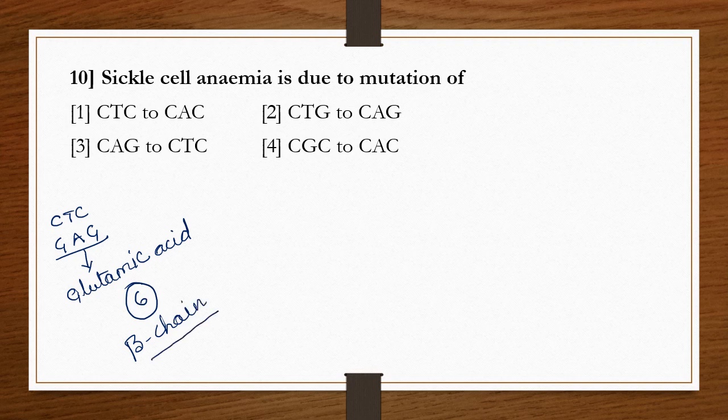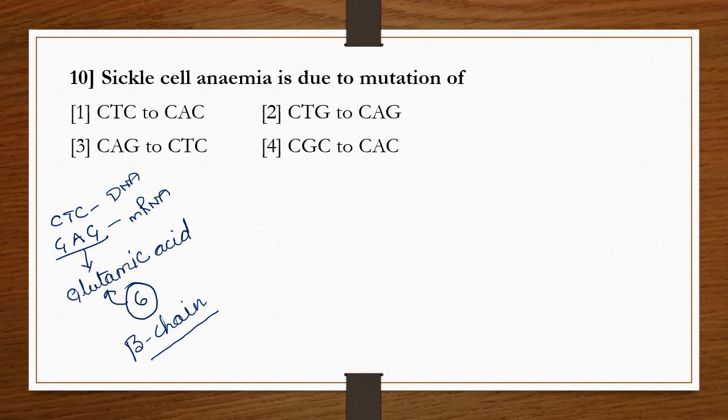That is represented by GAG on mRNA and CTC on DNA. So when this DNA is copied, it becomes GAG on mRNA, and GAG represents glutamic acid.